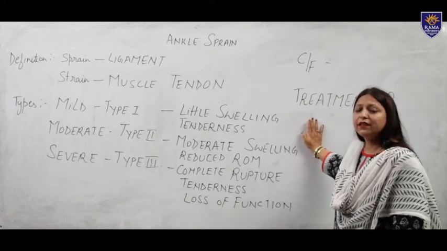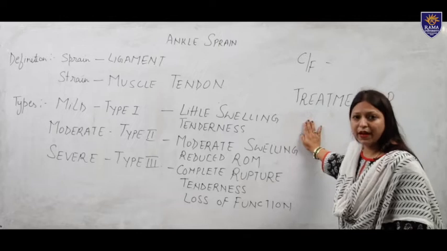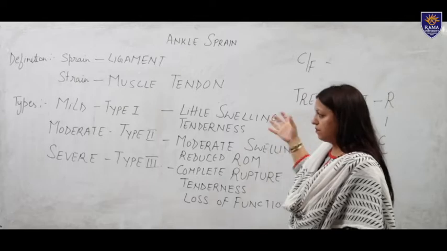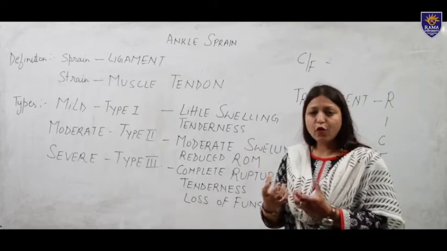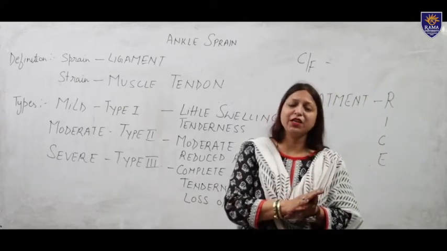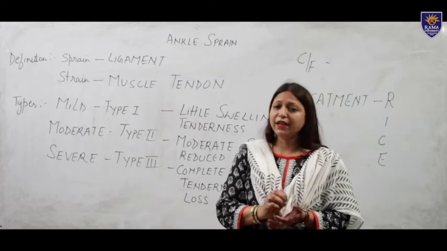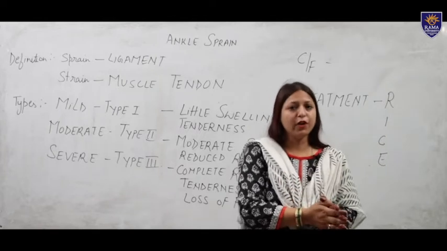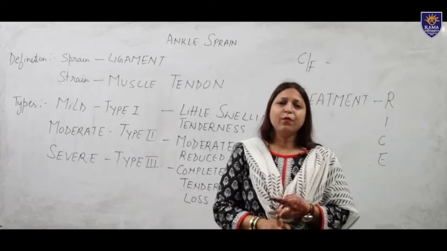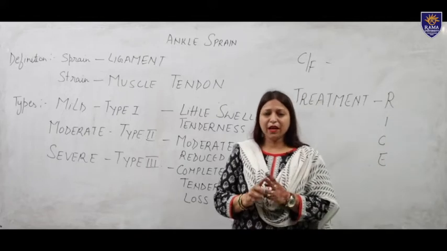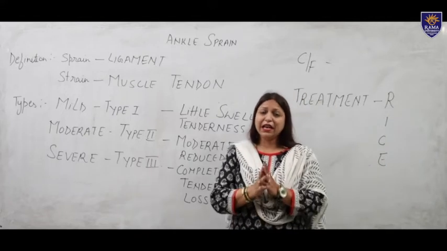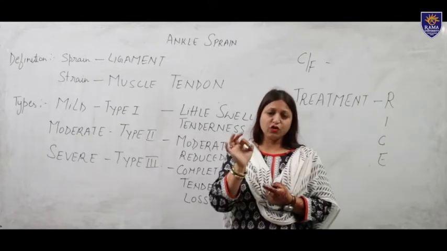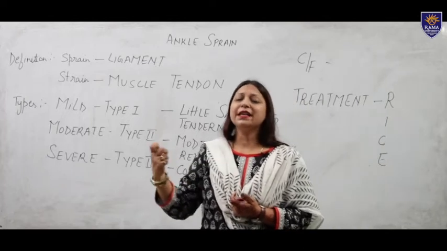First we check the X-ray, CT scan, or MRI. Most of the time an X-ray is sufficient to check the location and whether the bones are in a normal position. If not, then we go for manipulation: we manipulate the bones and assess whether the ligament comes into position. If the ligament is not in its actual position, we go for a CT scan.